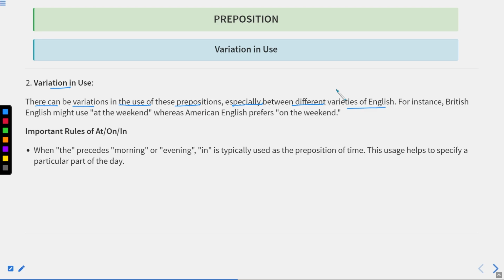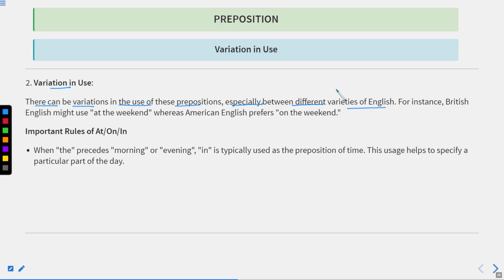For example, if we talk about American English and British English, there are many differences, which you can see in the use of prepositions, the pronunciation of the words, and the spellings of the words. For example, if the word is favor, in British English we write the spelling F-A-V-O-U-R, whereas in American English, we write F-A-V-O-R. So these are differences, and this difference can be seen in the spellings of various words.